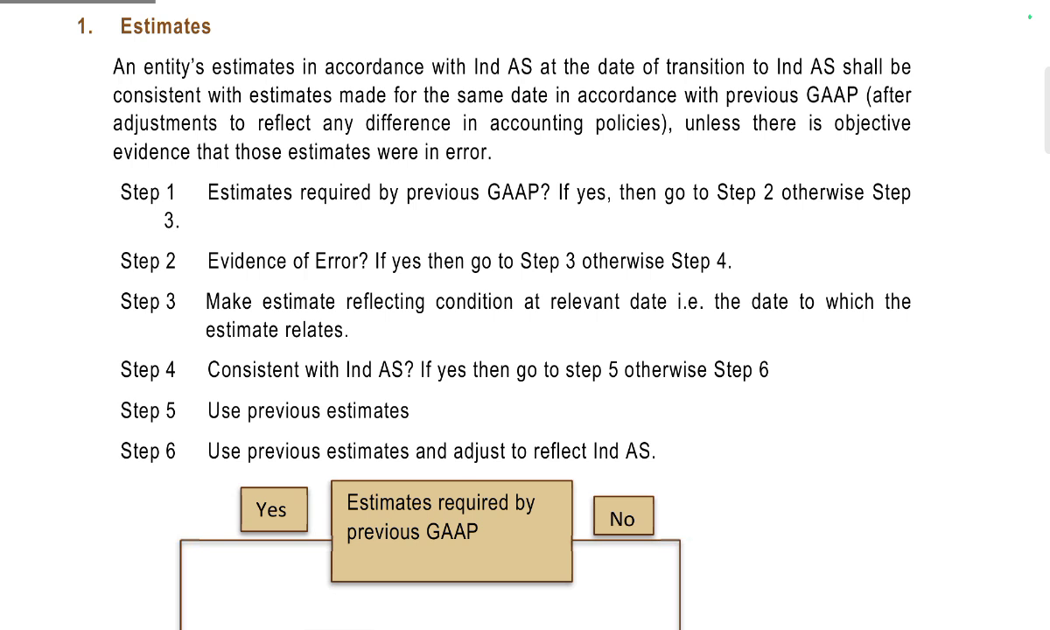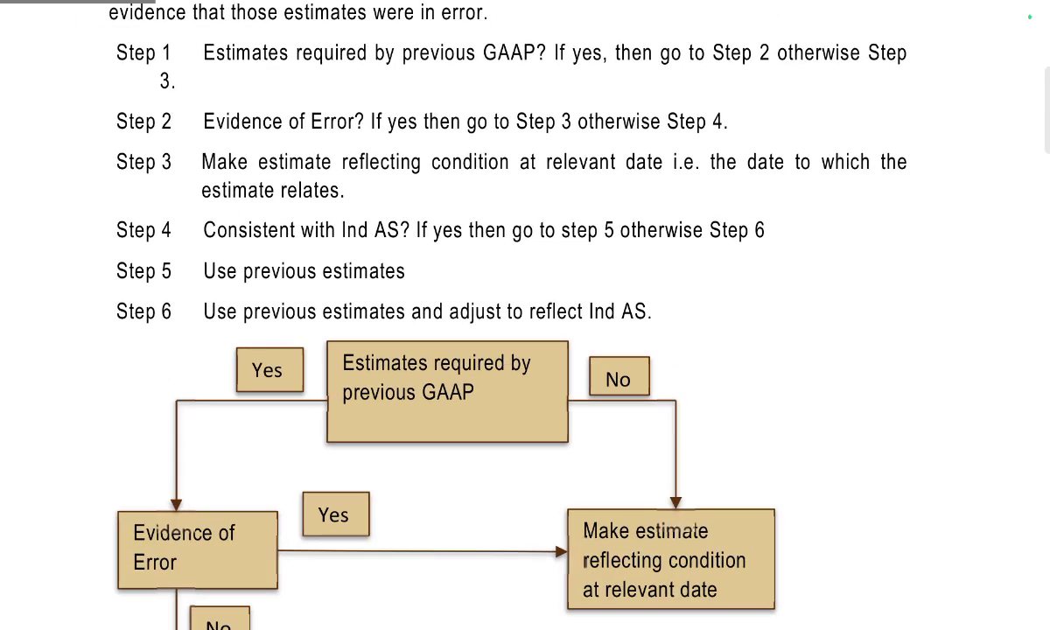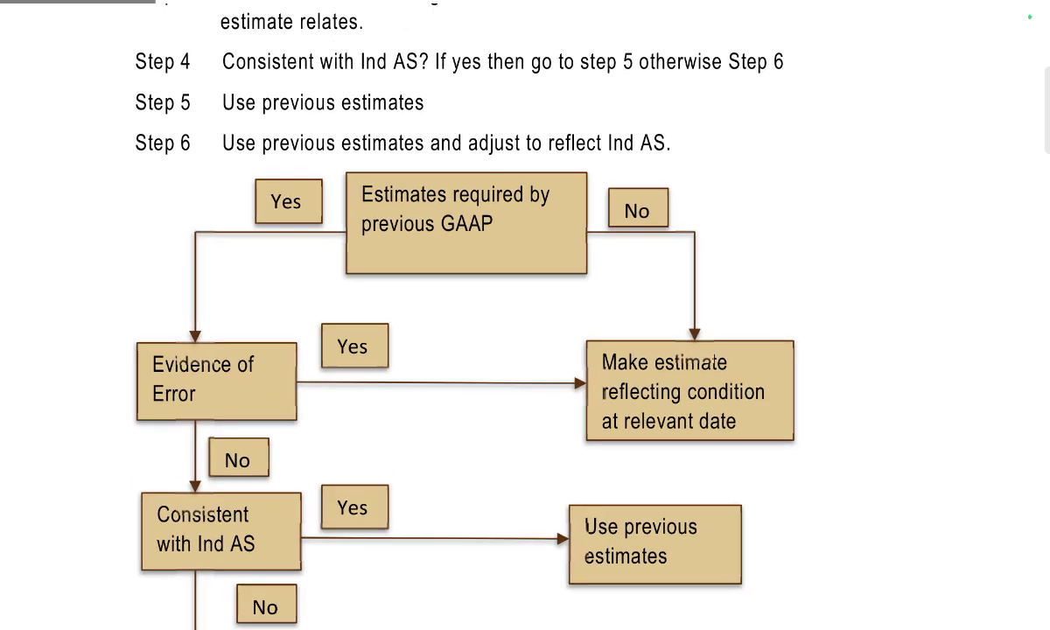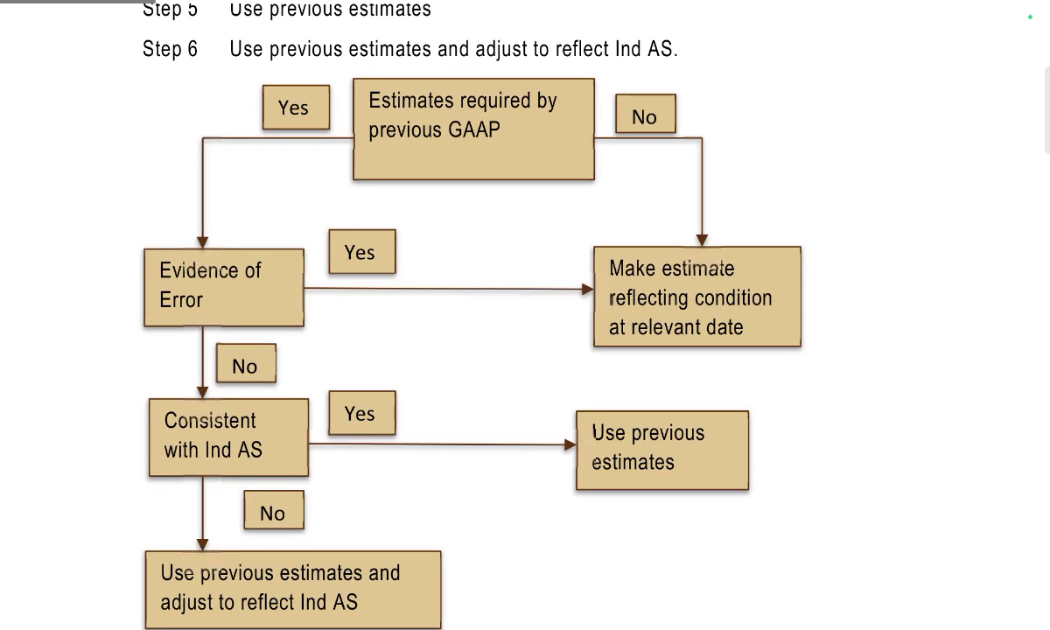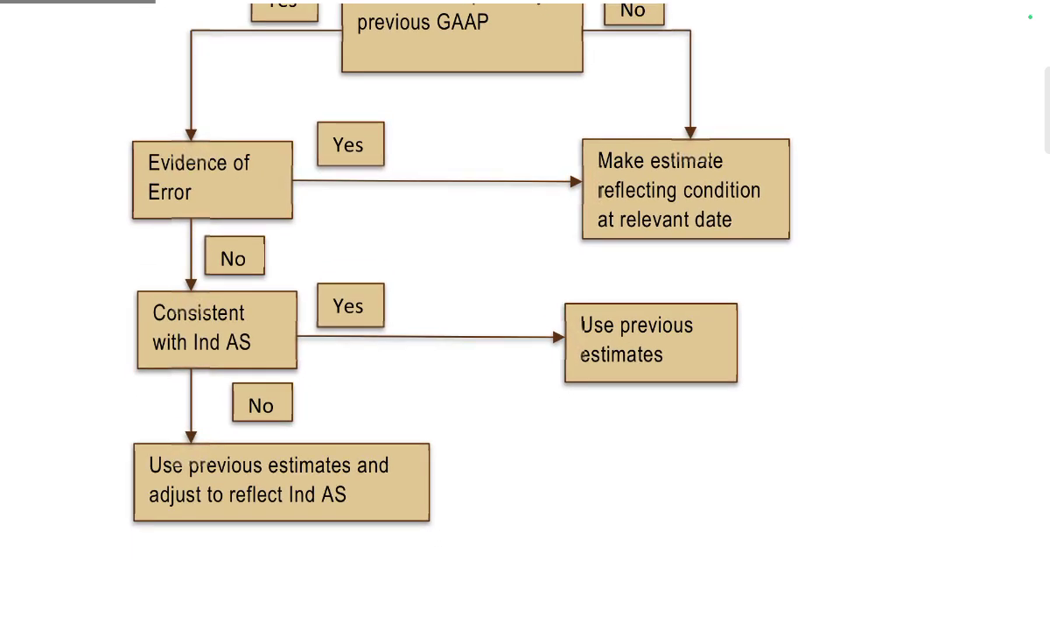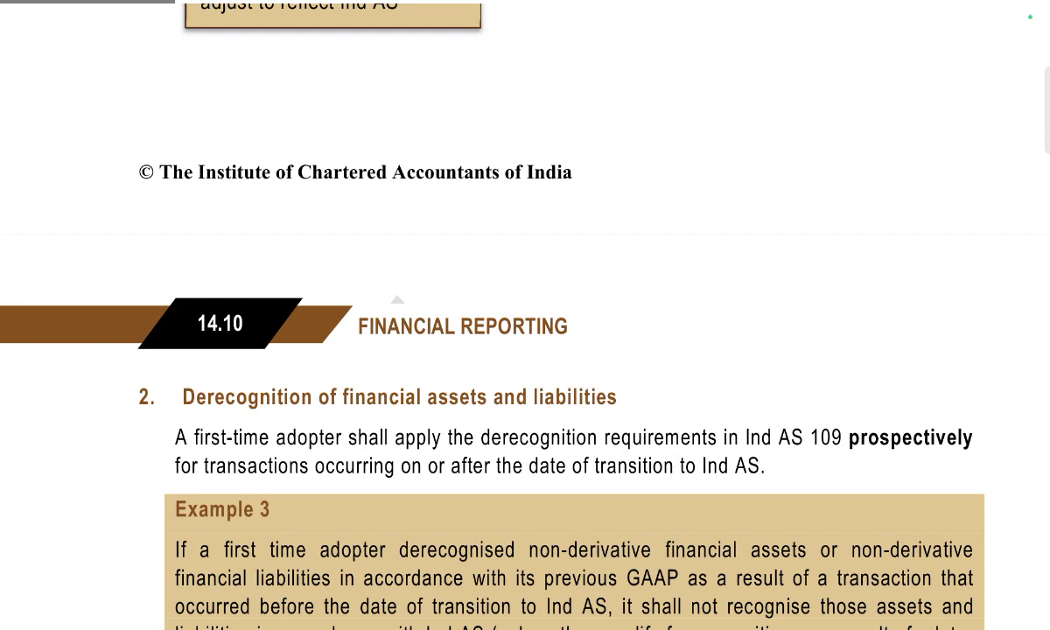If yes, go to step 3: make the estimate reflect conditions at the relevant date, as of the date the estimate relates to, and consistent with Ind AS. If yes, go to step 5: use the previous estimate, adjusted to reflect Ind AS. If the estimate was required by previous GAAP, make the estimate reflect conditions at the relevant date. If the estimate is in error, make the estimate reflect conditions at the relevant date. If it is consistent with Ind AS, use the previous estimate. If not, use the previous estimate and adjust to reflect Ind AS.